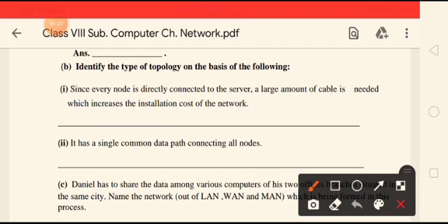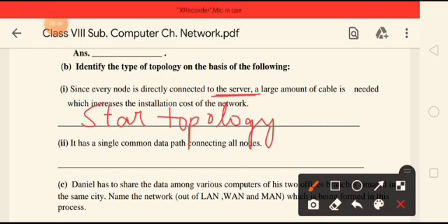The topology here is connected to a server, means central hub, so the topology used is star topology. Next one, it has a single common data path connecting all nodes. Single common data path means bus, so it is known as bus topology.